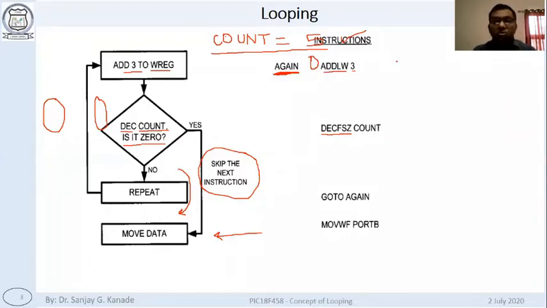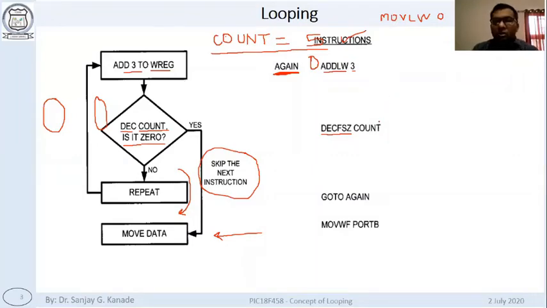I have written only this section of the instructions, but there will be 2 additional instructions before this: MOVLW and MOVWF count. This count is actually a variable, so for that also we will have to do something. I will tell you on the further slides how we do that.